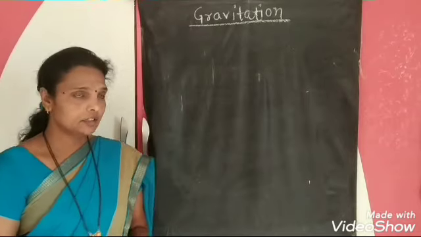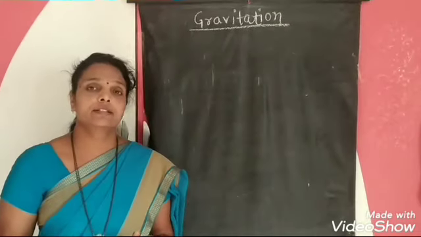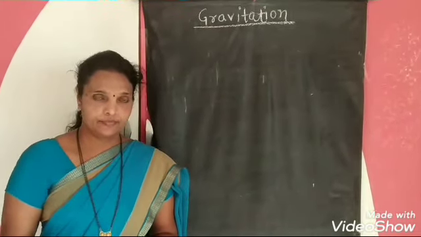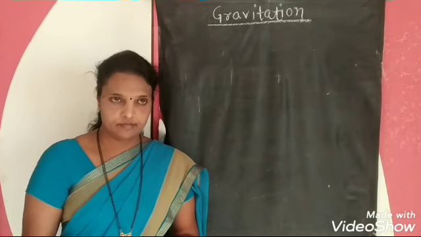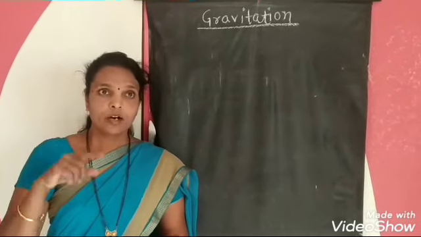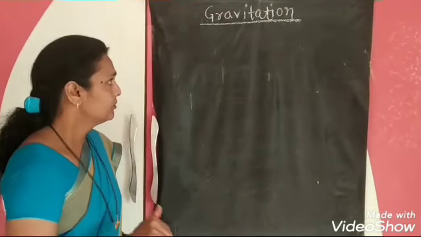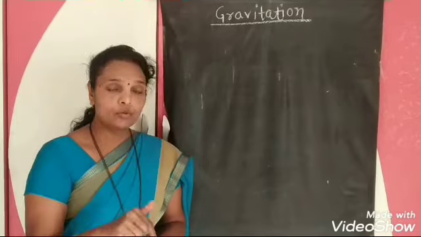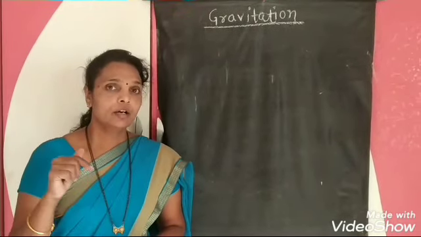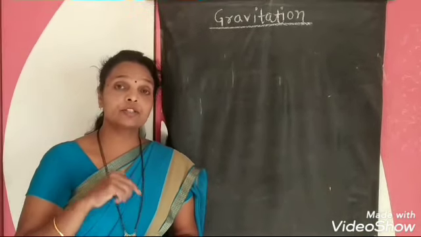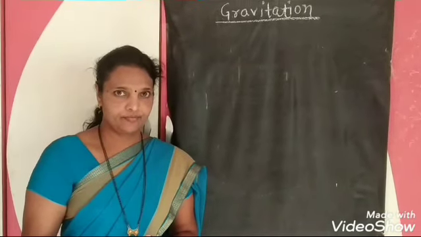Why? Because there is a force called the gravitational force. Every object we throw upward comes down again to the earth because of the gravitational force.